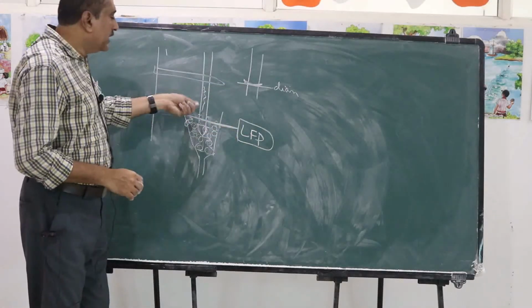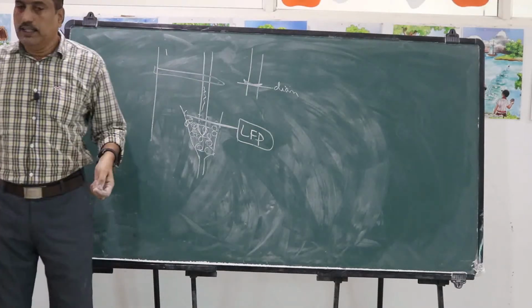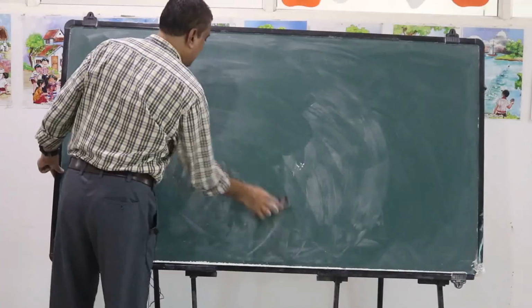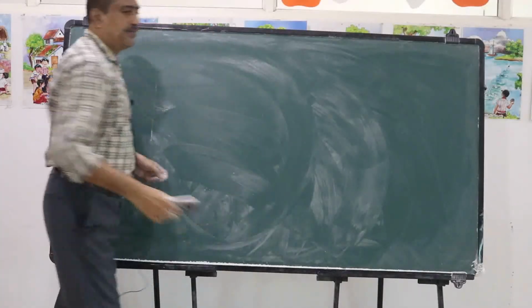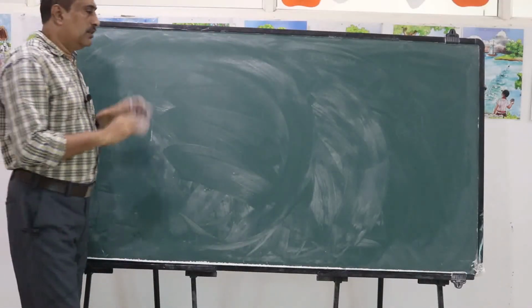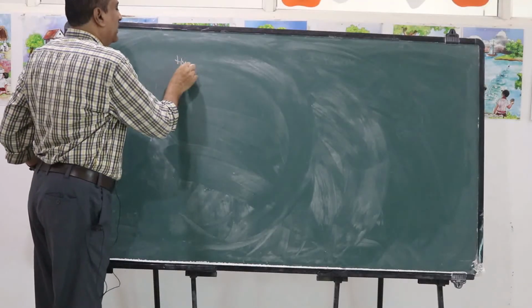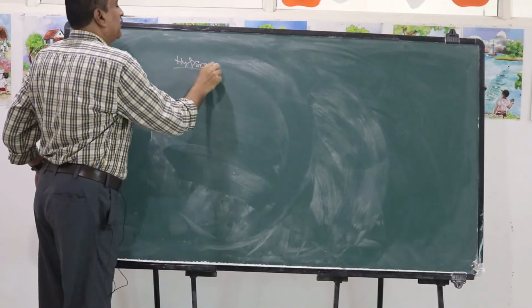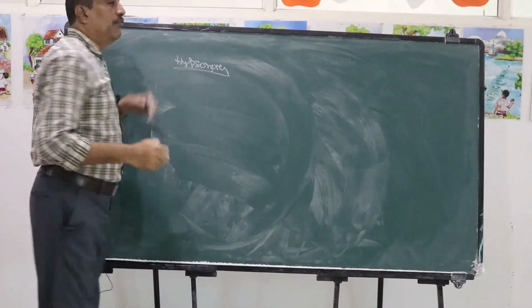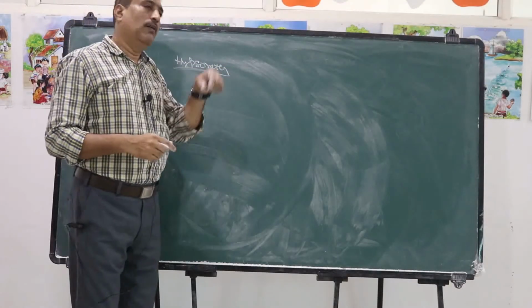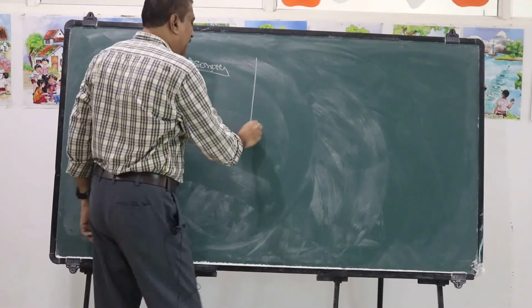Now it is removed from this ice and kept in hot water. Actually, to mark it, there is a special arrangement called a hypsometer, where this particular thermometer is kept in boiling water, actually not directly in boiling water.